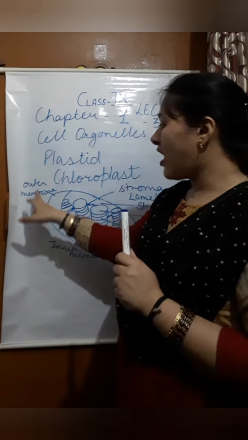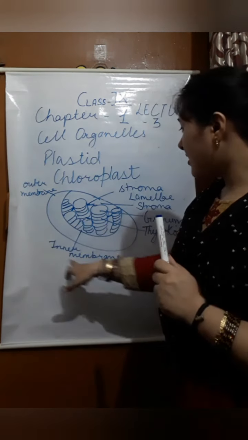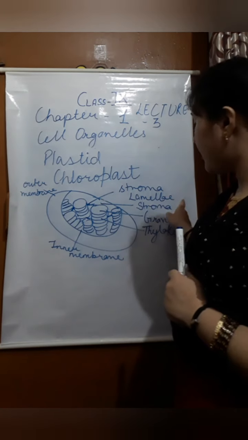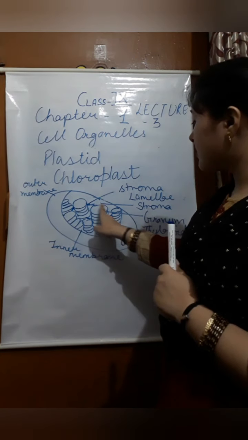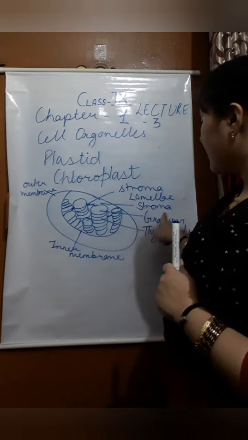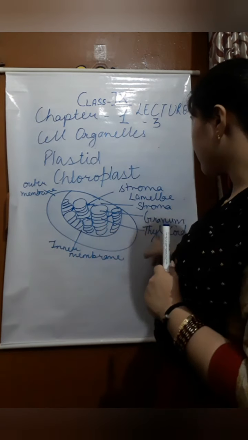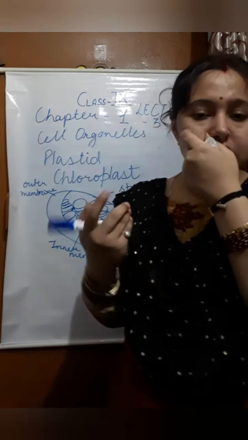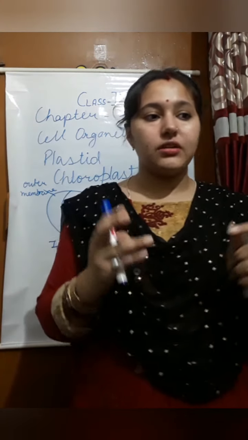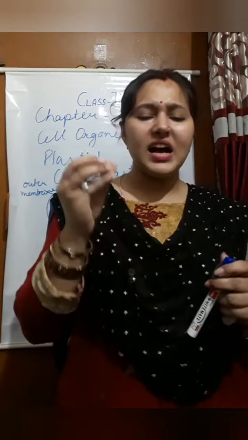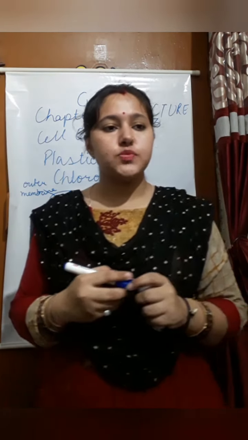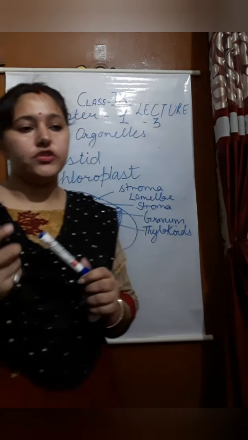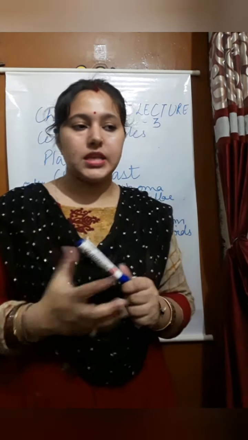In this we have an outer membrane, inner membrane, stroma, and these circle-like structures are called grana, and these lining structures are called thylakoids. Now what is chloroplast? I told you it gives a green color. A chloroplast is a pigment containing chlorophyll, which is responsible for the preparation of food by photosynthesis.